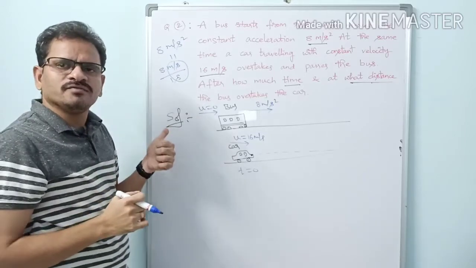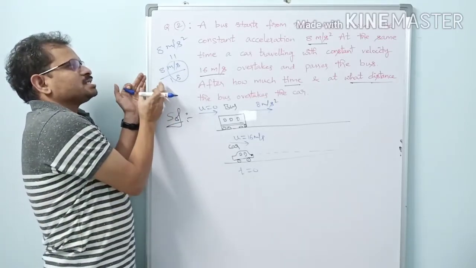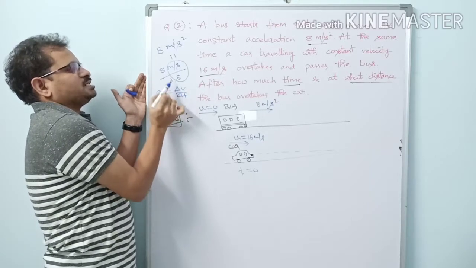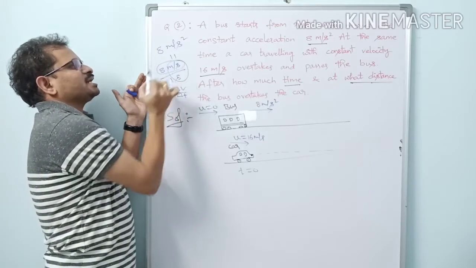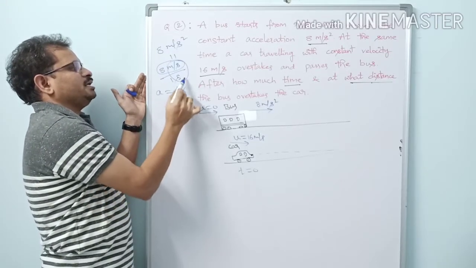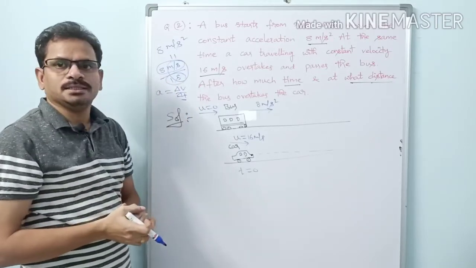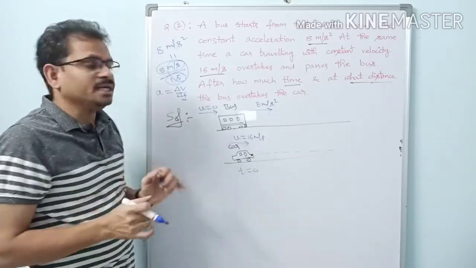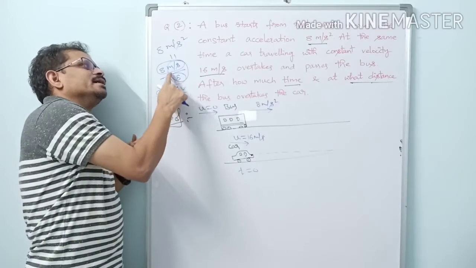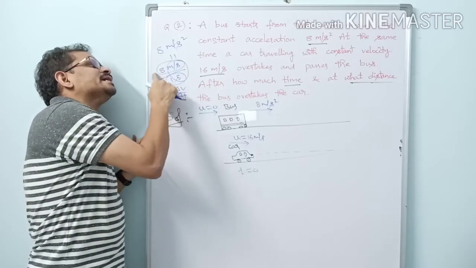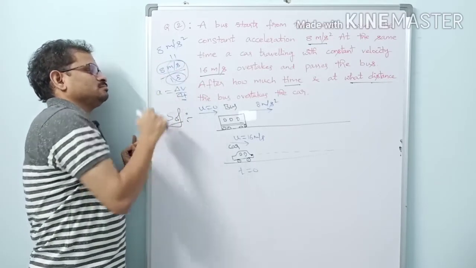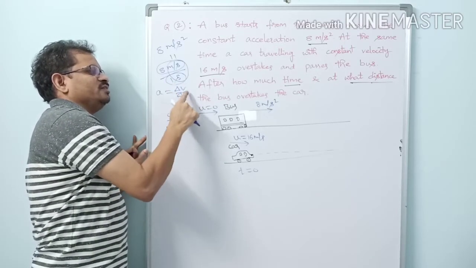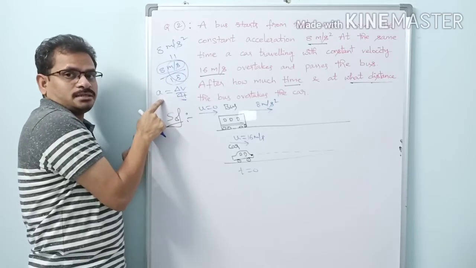What is the meaning of this? So you know acceleration equal to delta v by delta t. What is delta v here? 8 meters per second is delta v. What is delta t here? 1 second is delta t. So the actual meaning of this 8 meter per second square is nothing but in every 1 second its speed is increasing by 8 meters per second. Because in every delta t the speed increases by delta v. That is the mathematical definition of acceleration.